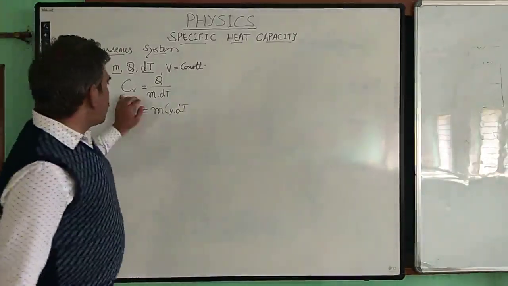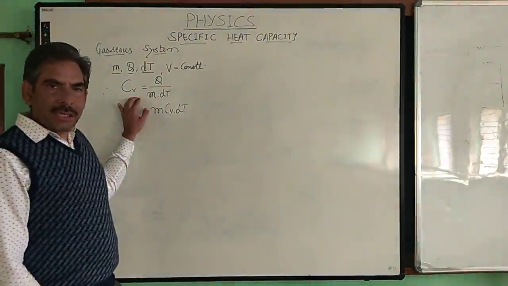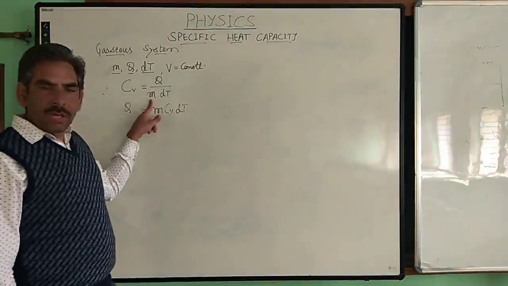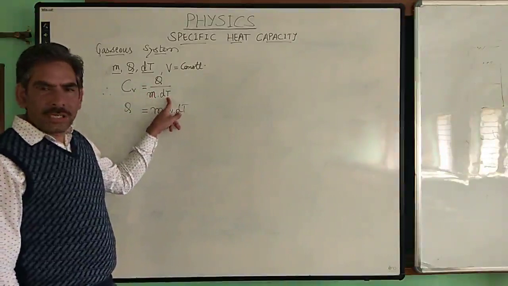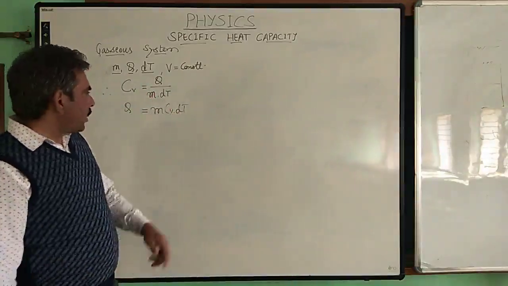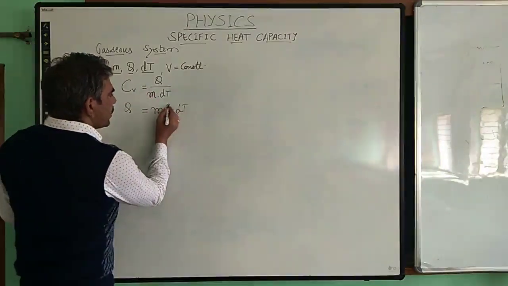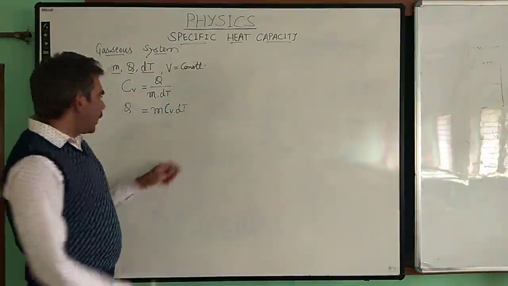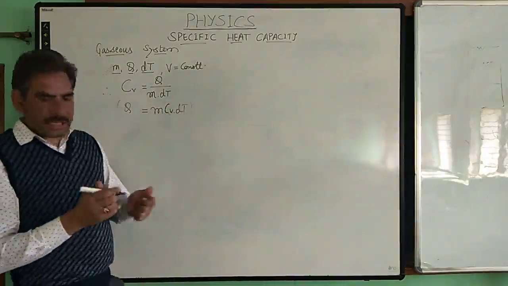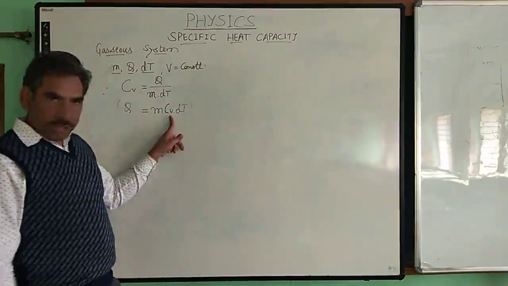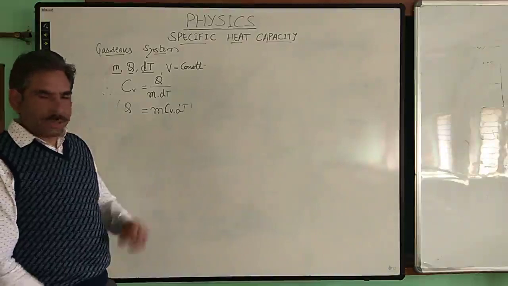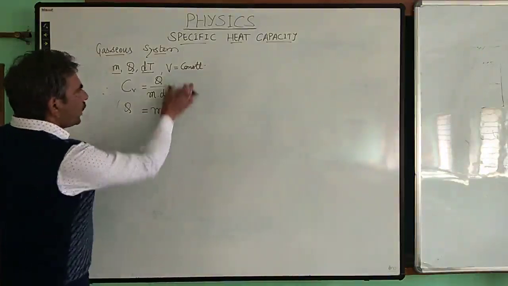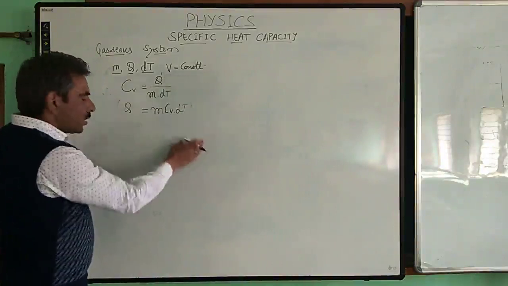This is how we define the specific heat of a gas at constant volume. It is the amount of heat required to raise the temperature of 1 unit mass of the gas by 1 degree Celsius or Kelvin. So this is the specific heat of the gaseous system at constant volume, which is represented by Cv. And this is the total amount of heat which a gas of specific heat capacity Cv at constant volume absorbs.